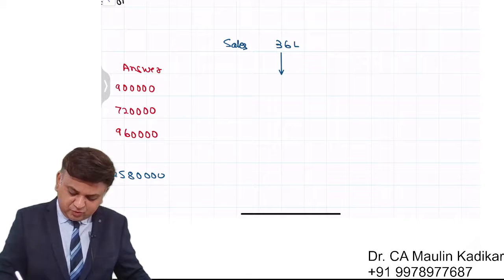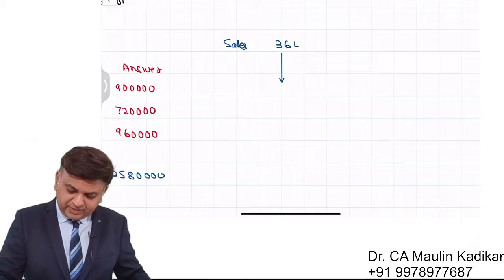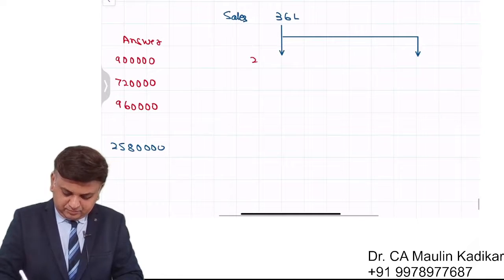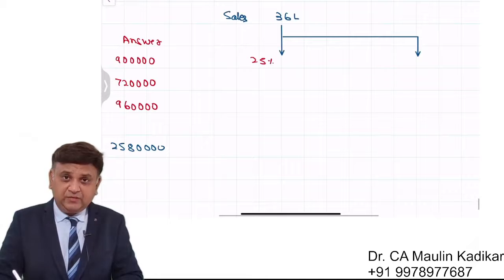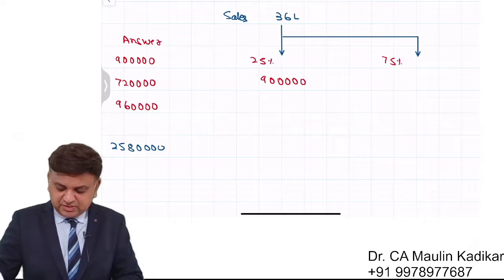That is divided into two parts. 25% is gross profit and 75% is COGS. 25% of 36 lakhs is 9 lakhs. 75% is COGS, that is 27 lakhs.